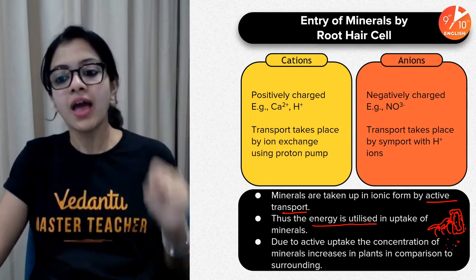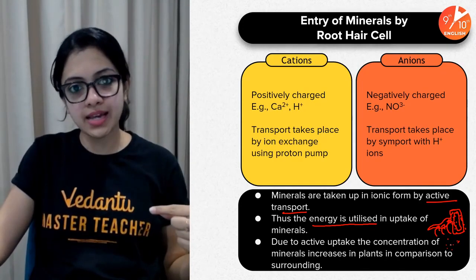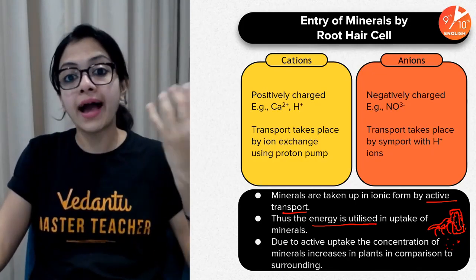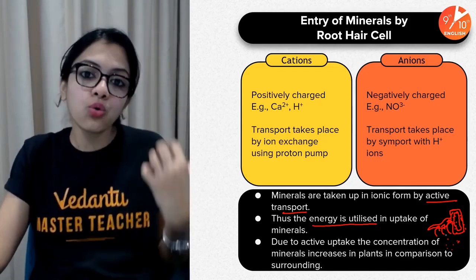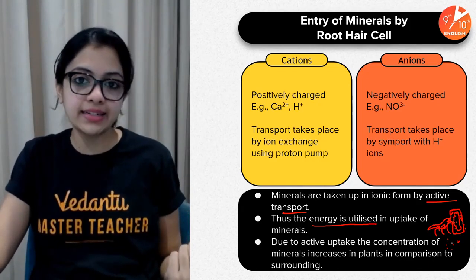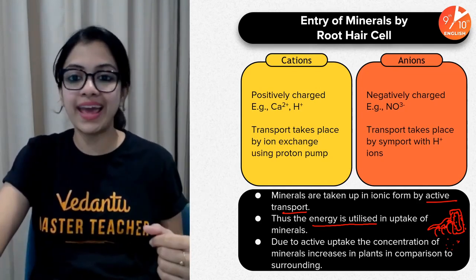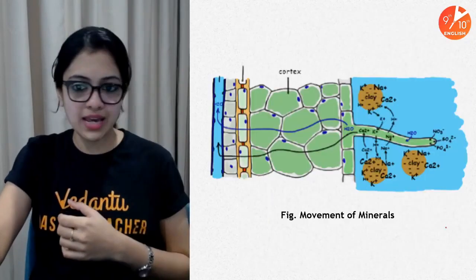your memory. Okay. And what I mean is there is higher water concentration outside and lower water concentration inside. Or in other words, high solute concentration inside the root hair cells and lower solute concentration outside the root hair cells. Okay, this is how active transport helps in entry of all these minerals into the root hair cells.